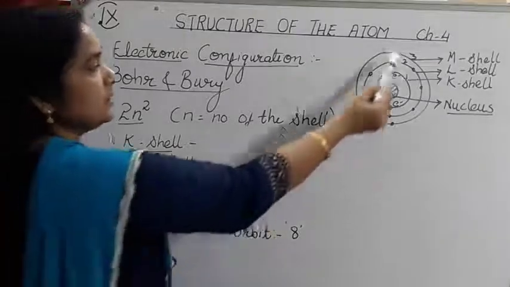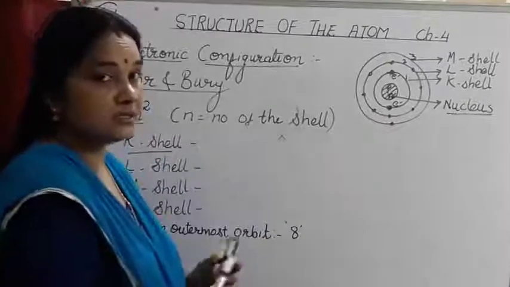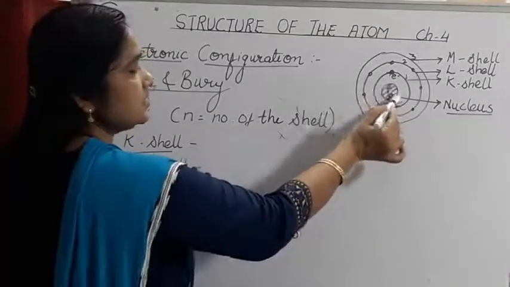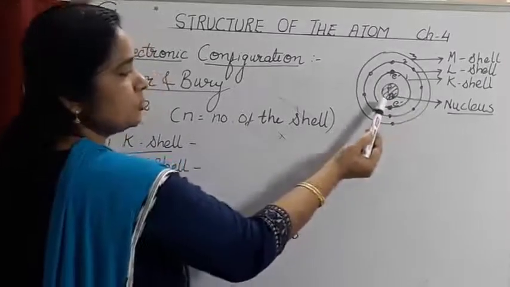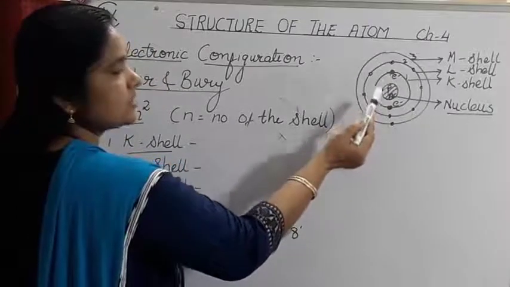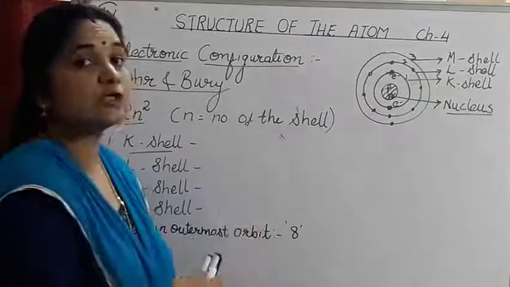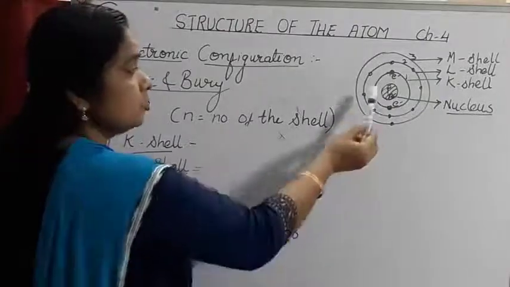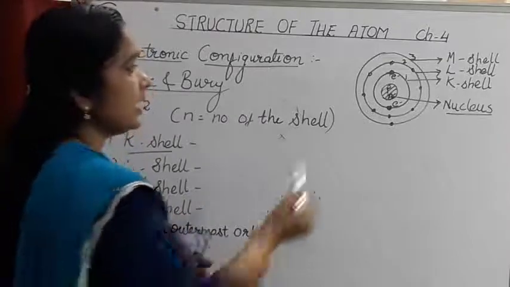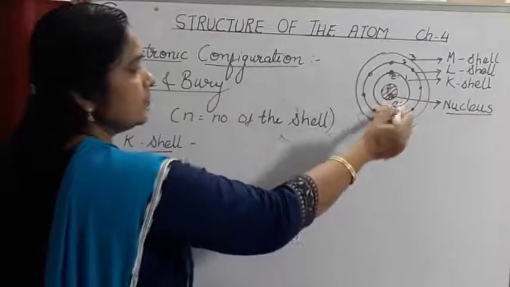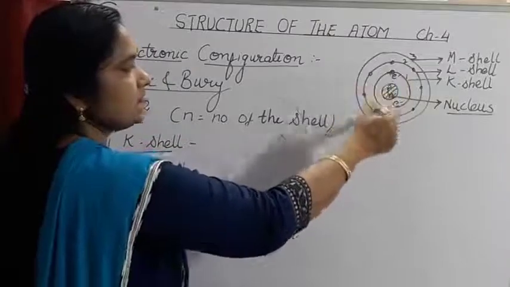This is the structure of an atom which we studied in our previous class. This is the center of the atom, known as the nucleus. The nucleus consists of nucleons, that is protons, which are positively charged, and neutrons, which are neutral. Both have a mass of 1 atomic mass unit, and the electrons revolve around the nucleus in certain fixed orbits.